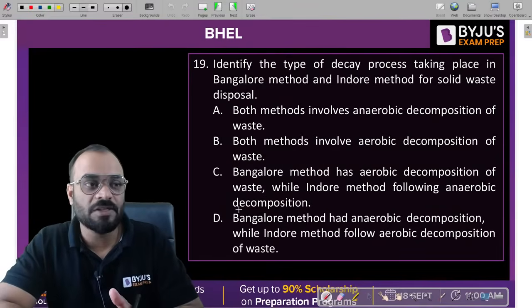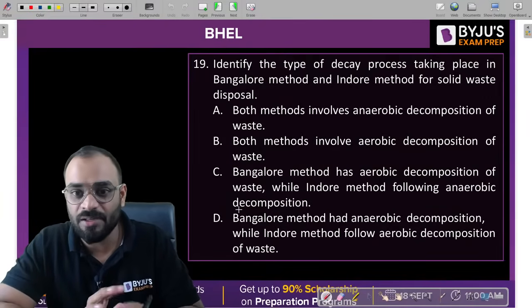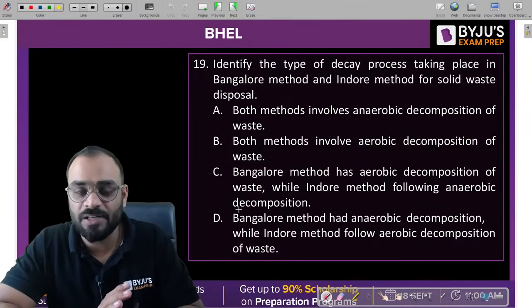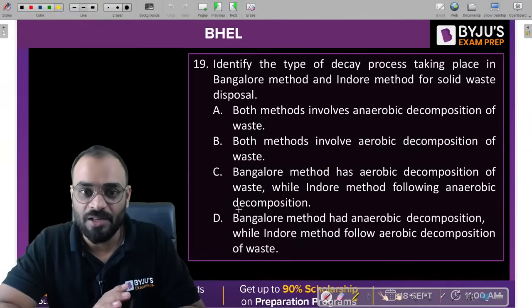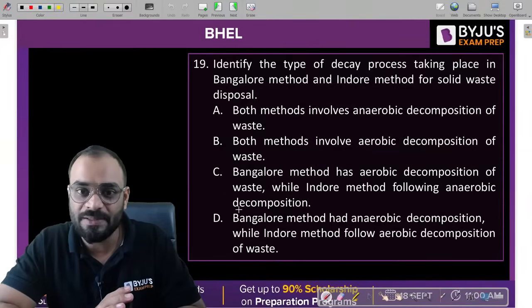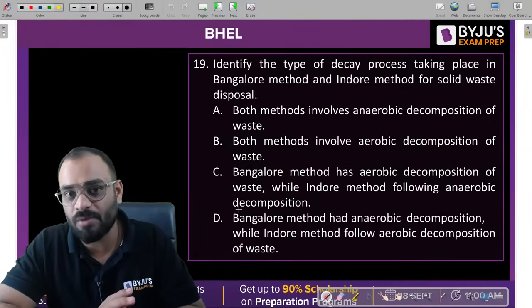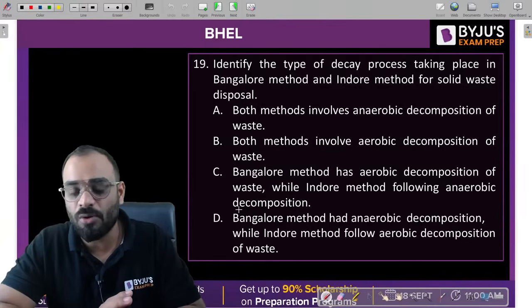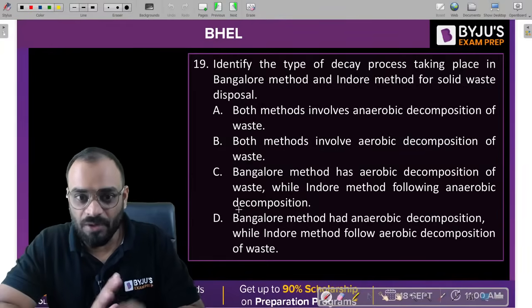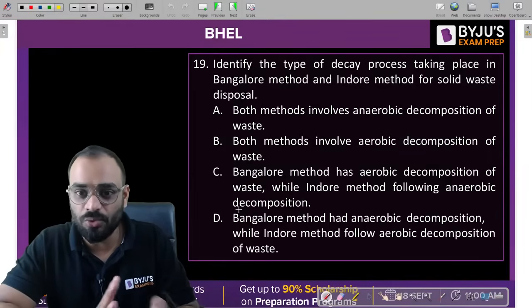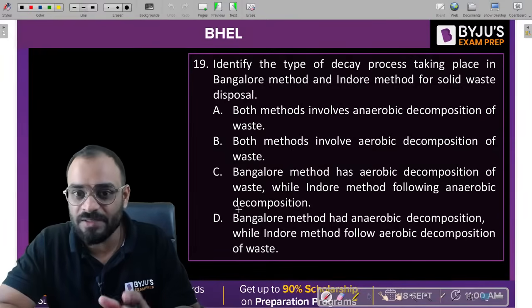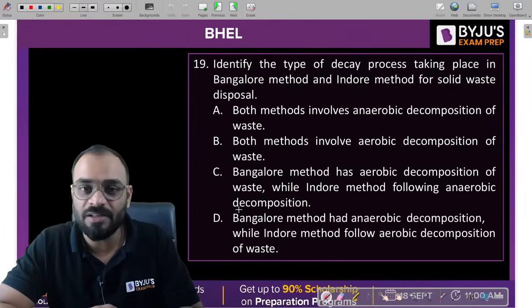Next question guys, which is based upon the environmental engineering part, in which they have asked the question which is related to the solid waste management, and there are basically two methods. One is Bangalore method and second is Indore method, and I think all of you know about it guys. Basically these methods will depend upon two different conditions. One is aerobic, second is anaerobic. Now just read the statement and you will get the answer.